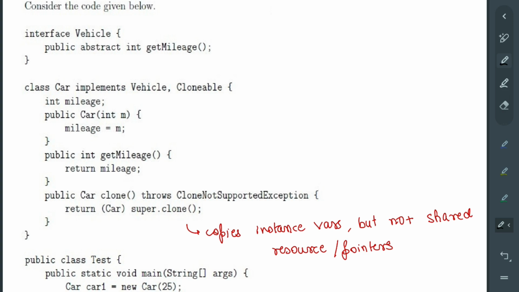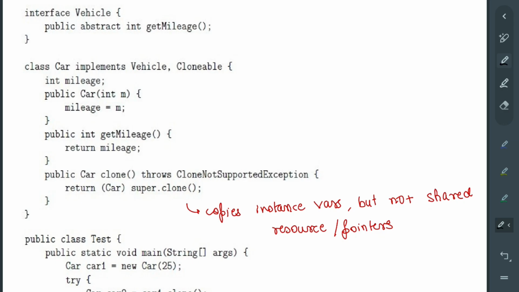So the next thing is cloning. Cloning, as we saw, is of two types. Shallow copy just copied the instance variables. It did not copy the shared resources. Second is deep copy, which copied everything. By default, the clone method which we had used shallow copy. See, there is no specific deep copy code here, so it will revert to the default implementation, that is shallow copy. So it copies instance variables but not shared resources via pointers.